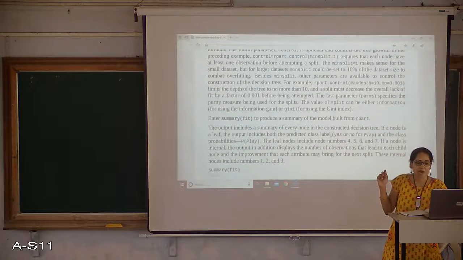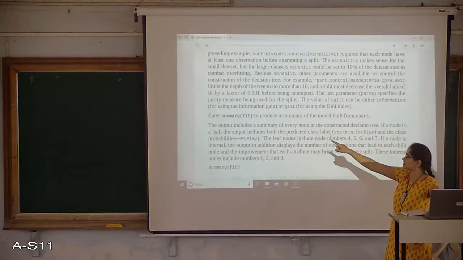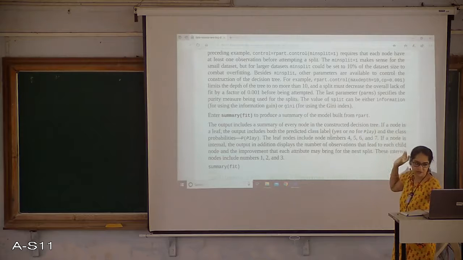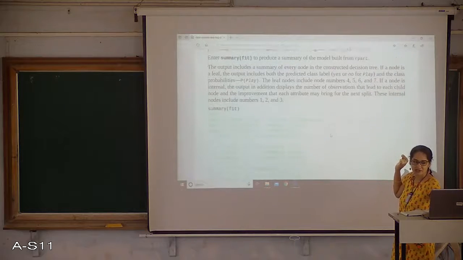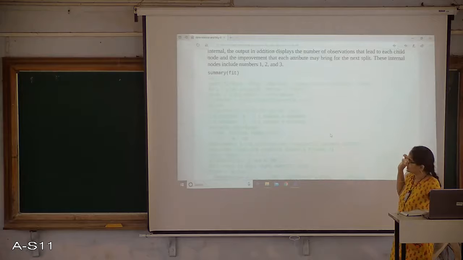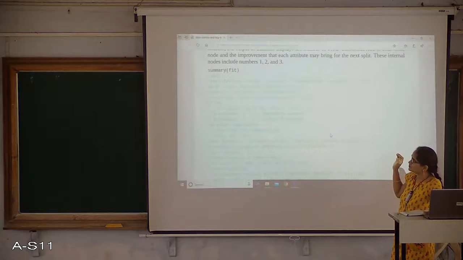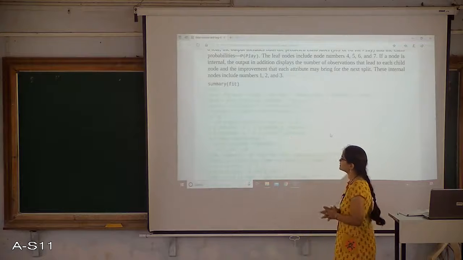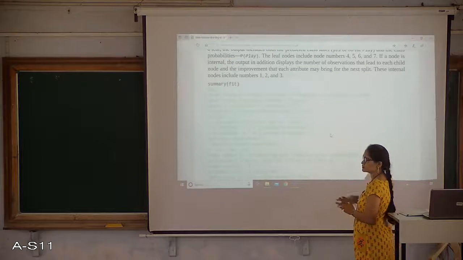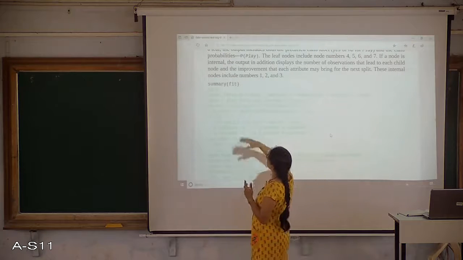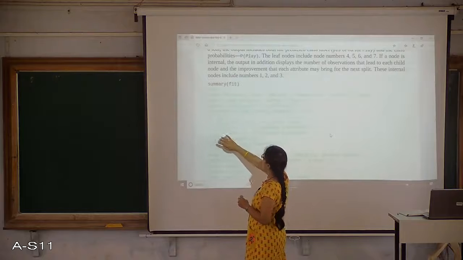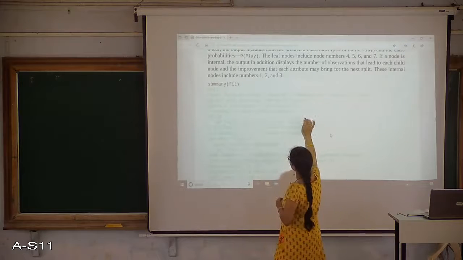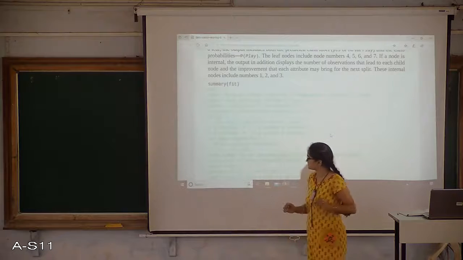So now I want to print a summary of the fit, to produce a summary of a model built from a function, right? What all information I get when I execute this fit, again I just request you that this particular part you can refer from the textbook, which is not very visible here in the presentation, right? So when I am executing this, a node is created, right? Okay, this function is ending here. I am going to get some figures and facts.